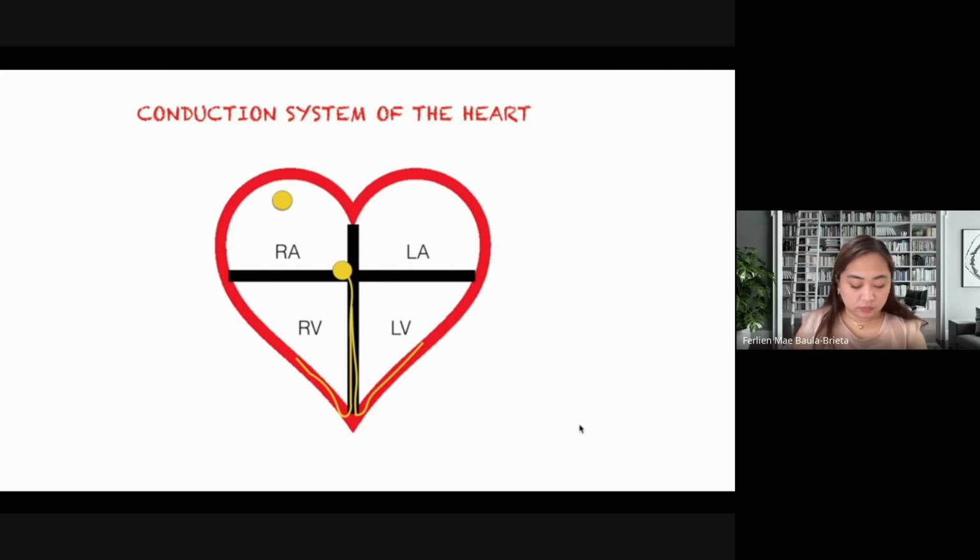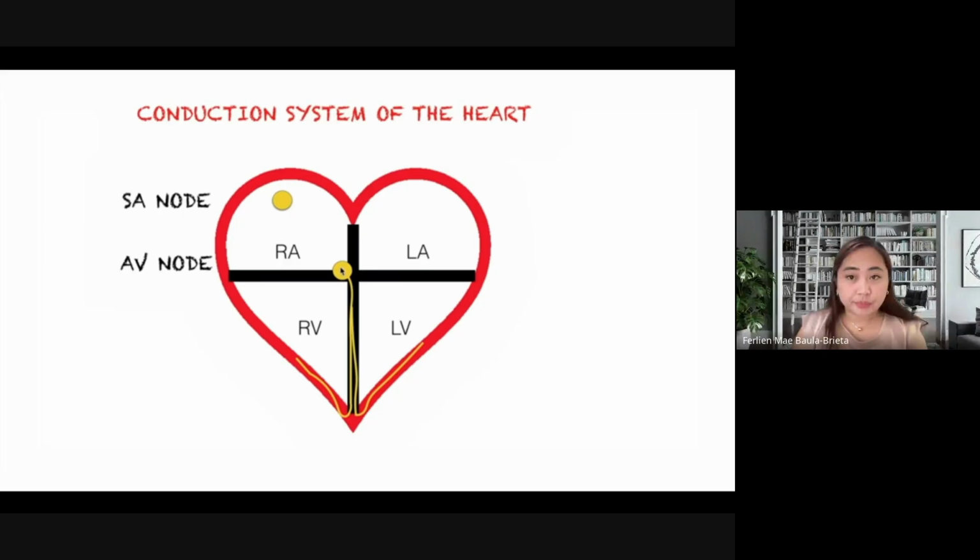The first cell is called the SA node, right here, or the sinoatrial node. By its name, sinoatrial, this cell is found within the right atrium of the heart. This is also known as the natural pacemaker of the heart because this is where the conduction begins. From the SA node, the conduction goes to the AV node, or the atrioventricular node.